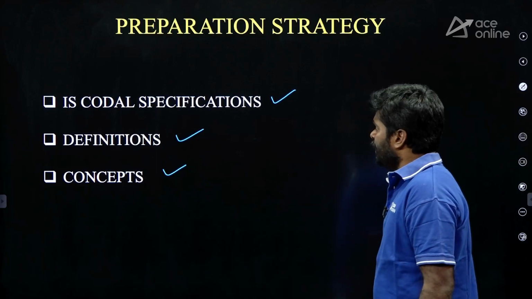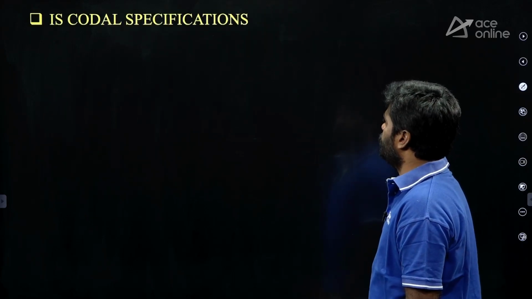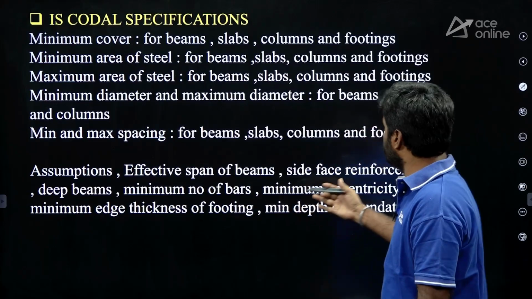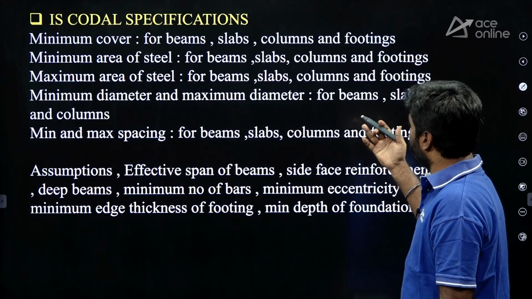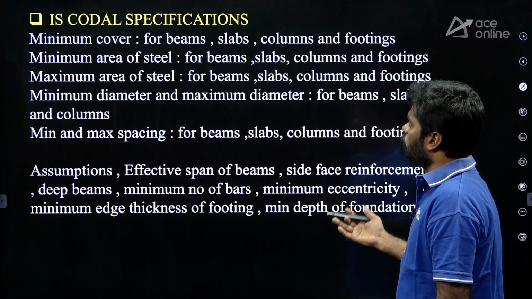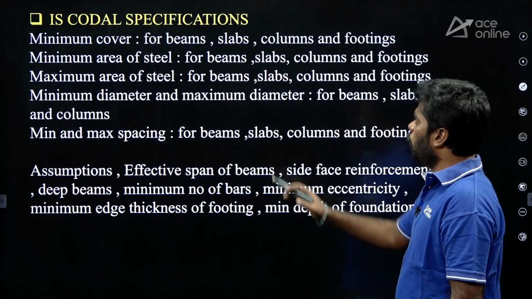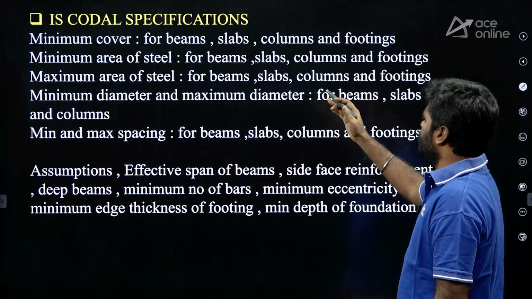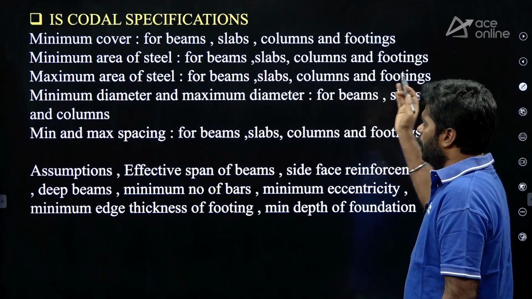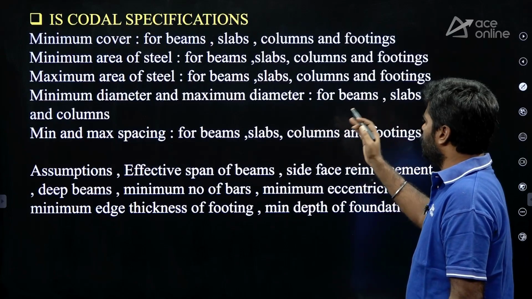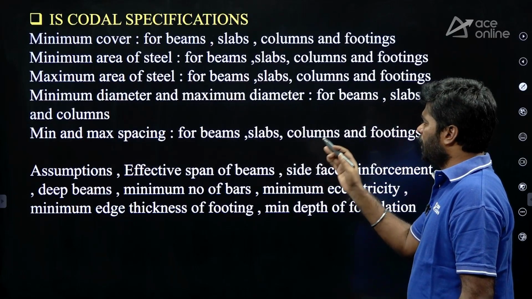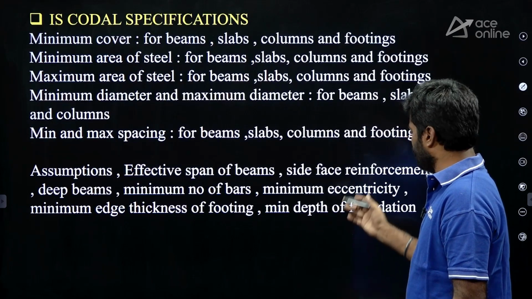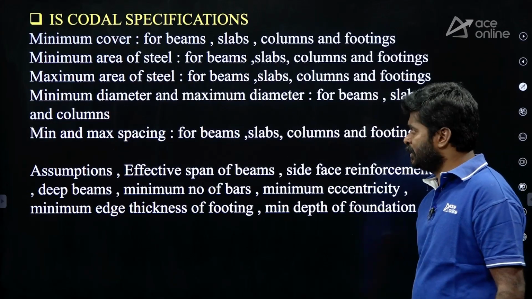Okay. Next one, IS codal specifications. Better you take a screenshot. From this one only you can expect questions from codal specifications. What is the minimum cover for beams, slabs, columns and footings? Then minimum area of steel for beams, slabs, columns and footings. Maximum area of steel, minimum diameter and maximum diameter, minimum and maximum spacing, then assumptions, effective span, side face reinforcement, like this. You just take a screenshot of this slide.